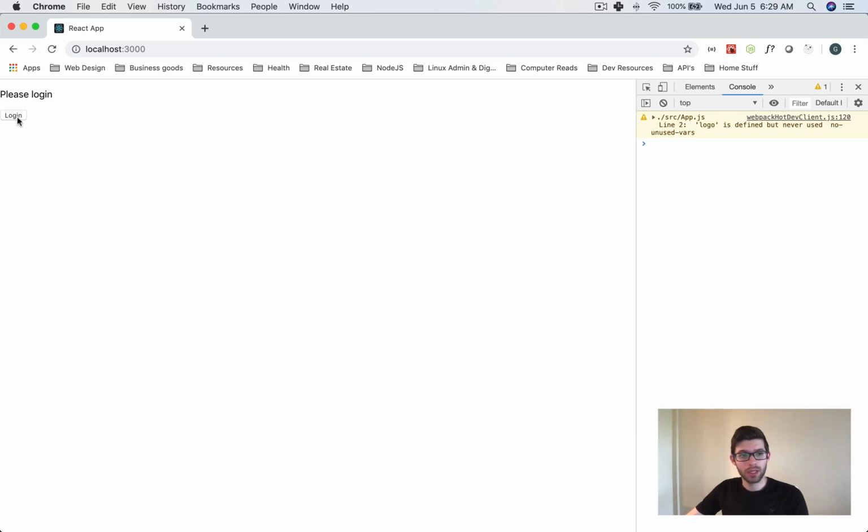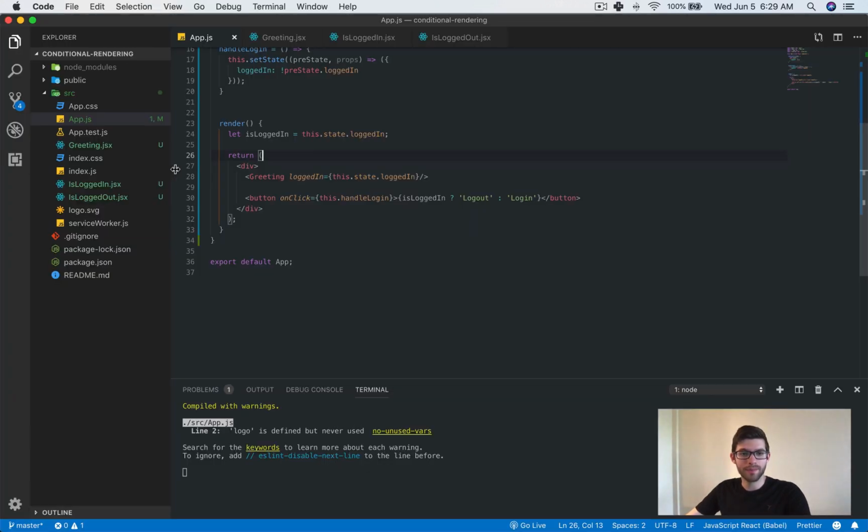So it says log in. And then when we log in, it says welcome. And again, it still says log out. And we can do this all day long. It'll just be the same thing over and over again. And this, again, is really good because that's exactly what we wanted to happen. We wanted this to not change. We just wanted a cleaner, simpler way of doing it. And all of a sudden now, we've gotten rid of all of our if statements, and we haven't actually lost any of the functionality. And it's a lot easier to read, a lot simpler, a lot cleaner.